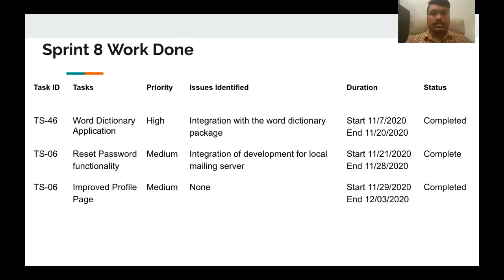It was in the medium priority, and the issue we identified is integration of development for local mailing server, and it is also now completed. And we also enhanced and improved our profile page, where user can go and edit their profile page, and it is now improved. It was also medium priority, and we haven't found any issues with that, and the status is now complete. Thank you. Next slide.